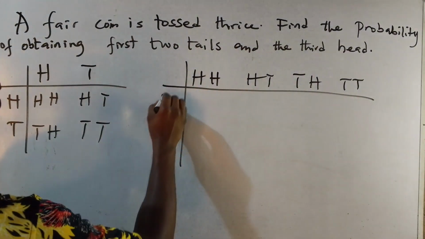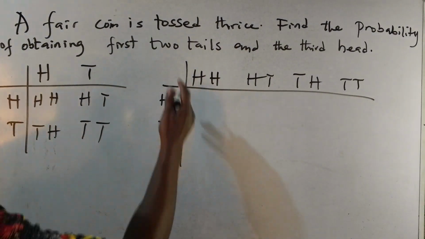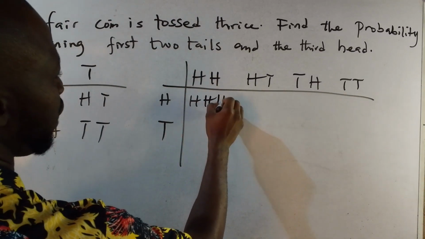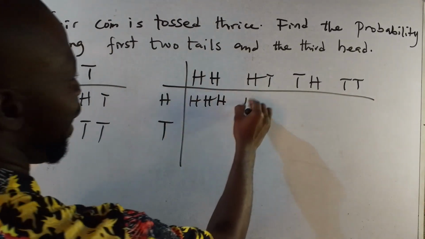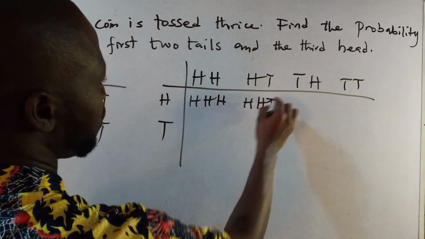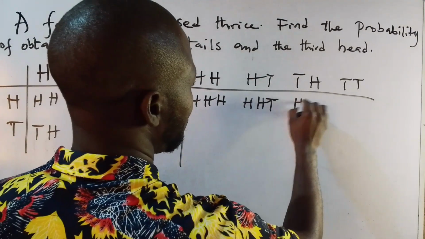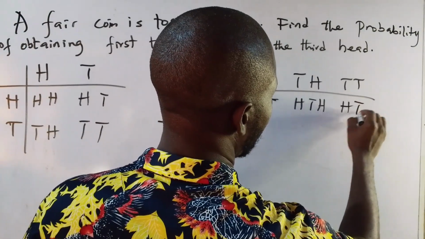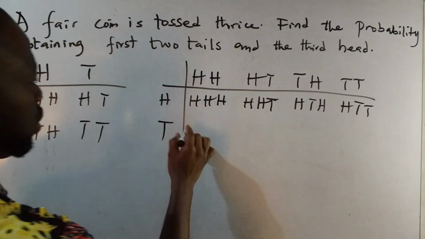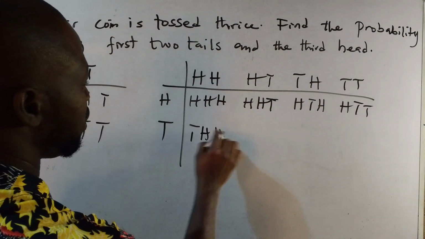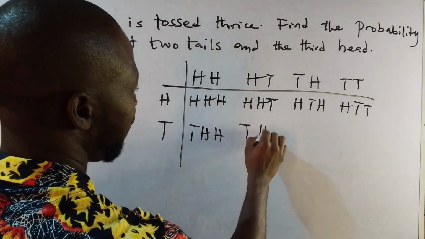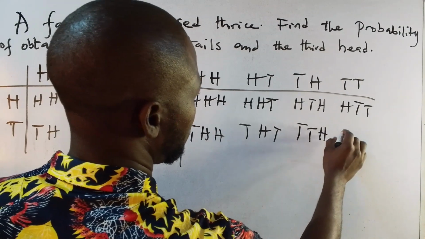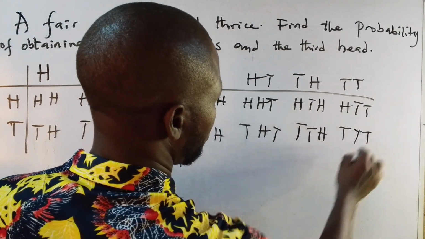Then the third tossing will give you a head or a tail. So head, head, head; head, head, tail; head, tail, head; head, tail, tail; tail, head, head; tail, head, tail; tail, tail, head; and tail, tail, tail.